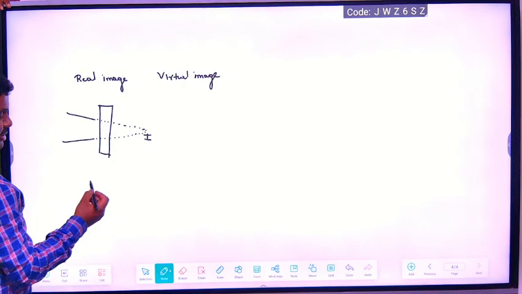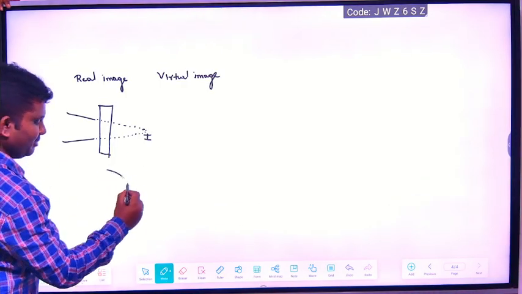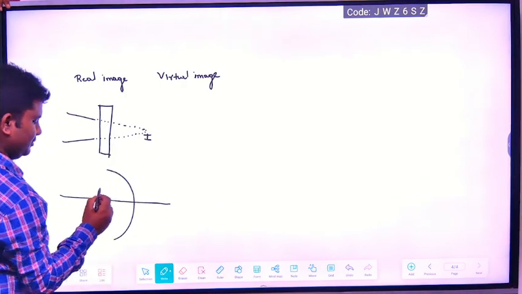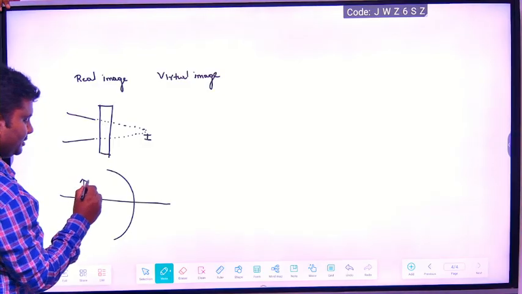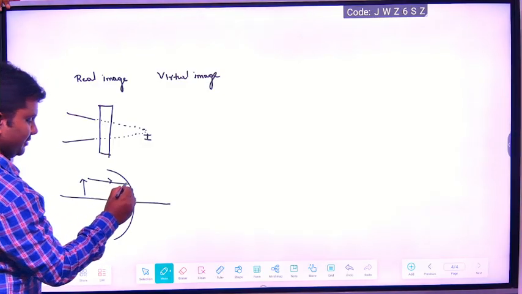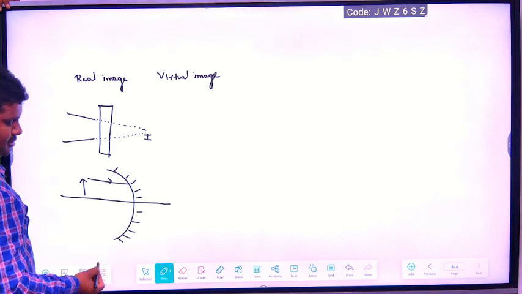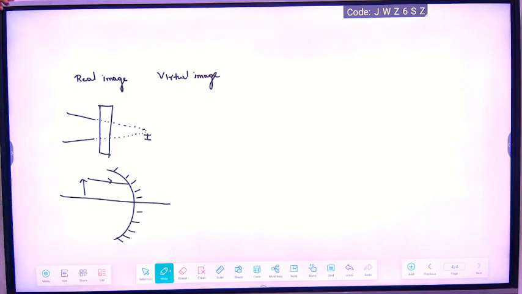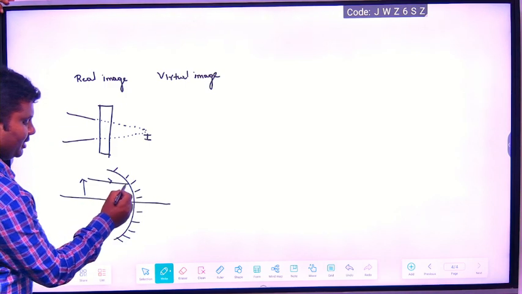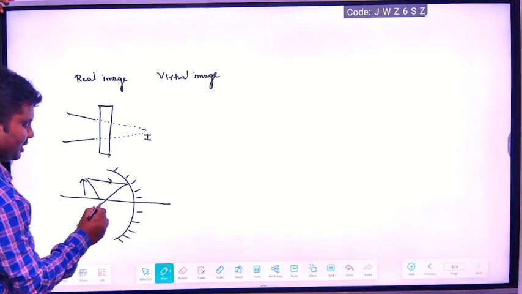In this case, for example, you take a mirror. The object's light rays fall on the surface of a spherical mirror, a concave mirror. After falling, they will meet and the image will form here.